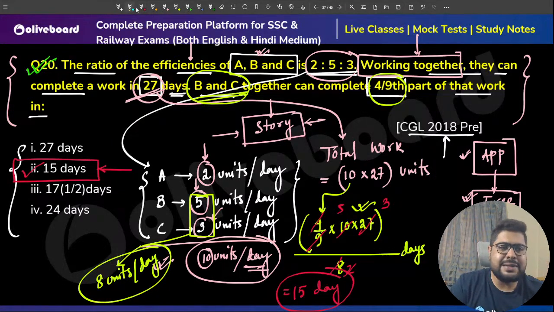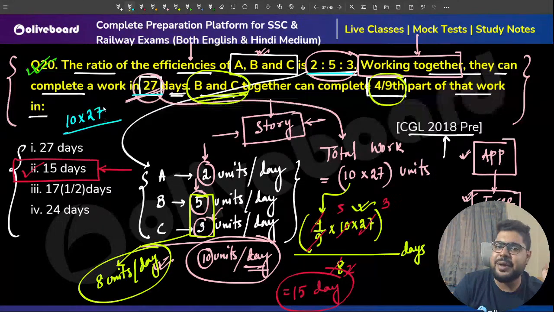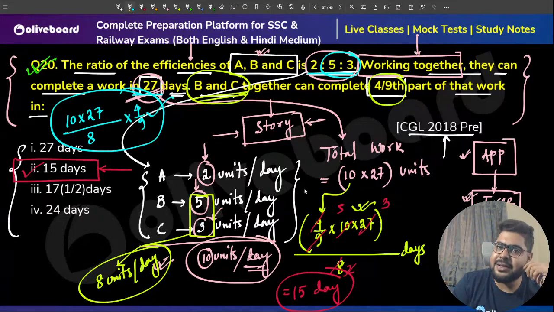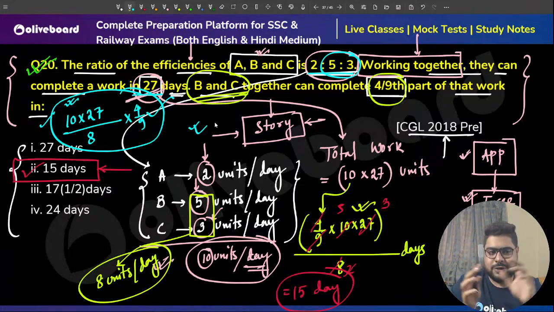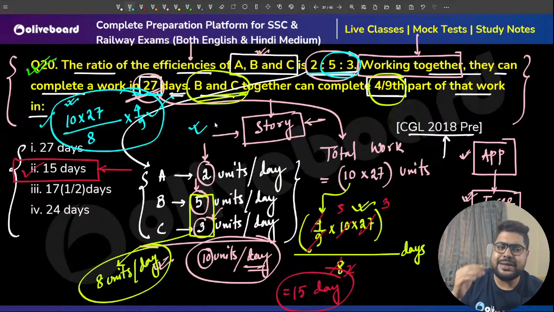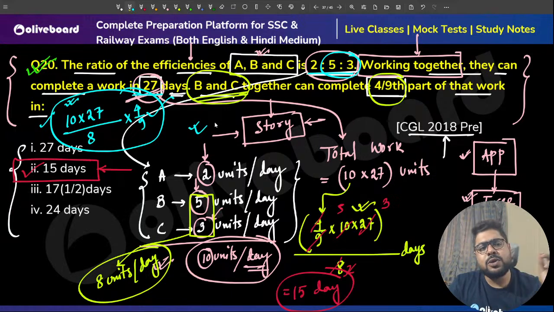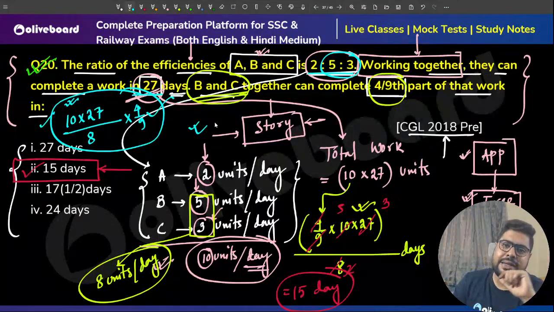Yes, if you are an intermediate to advanced student, you can say this is 10 into 27: the total is 2 plus 5 plus 3, 10 units, into 27. Total work divided by how much B and C do, 5 plus 3, 8, and multiply by 4/9 of the total work. That is your answer, so you can do it in a single line as well. But you can only do this logically if you understand the process. When you are beginning, it's important to go slowly and understand each and every minute detail of the question.